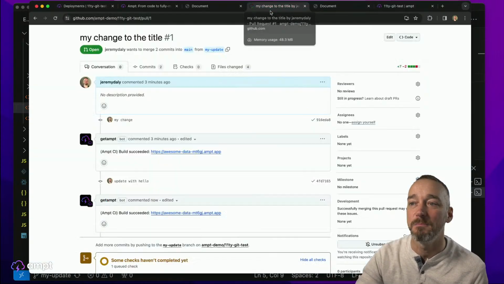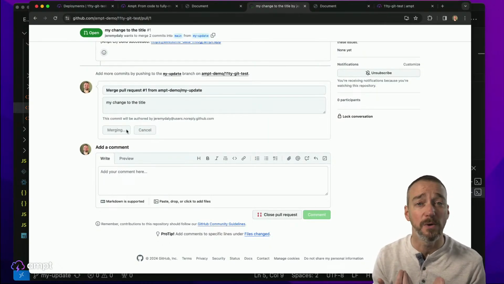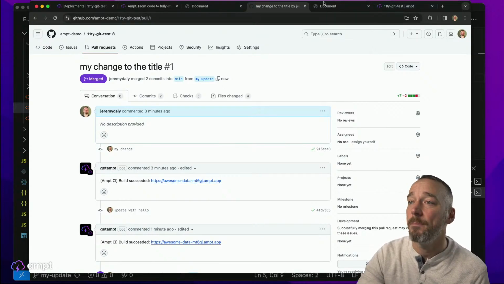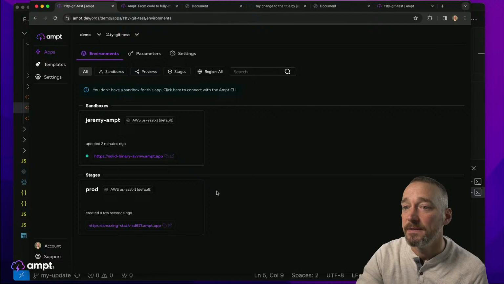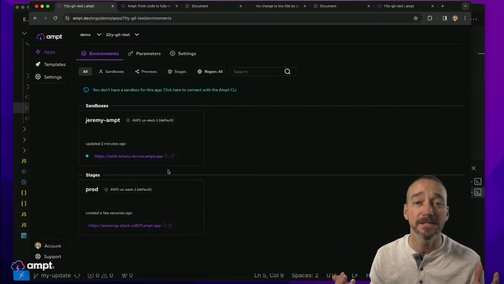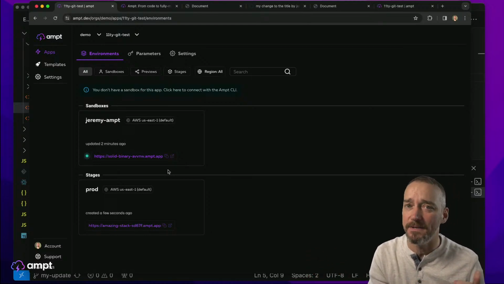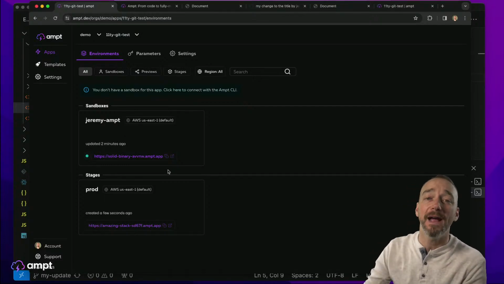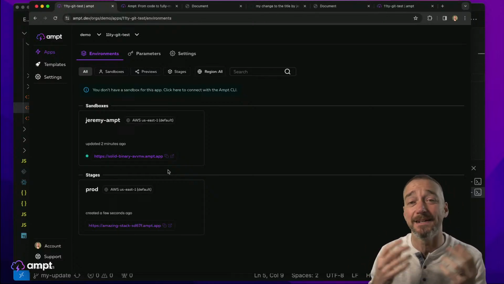So let's go ahead and actually merge these changes in and get this to deploy to our production account. So I'm going to go ahead and merge this change in like this. And then if we go back over to our thing here and go back to this, we'll see that our preview environment has been deleted. So the preview environments automatically get cleaned up. All those resources are free again. And not only do they get cleaned up in that you're not using the compute and all this other stuff that's running anymore, but it actually removes all the data, cleans all that stuff up for you.